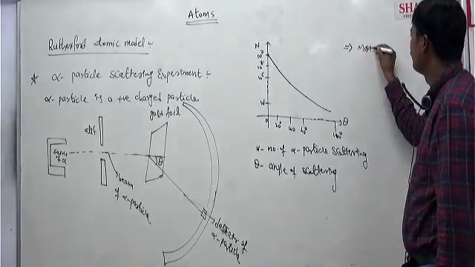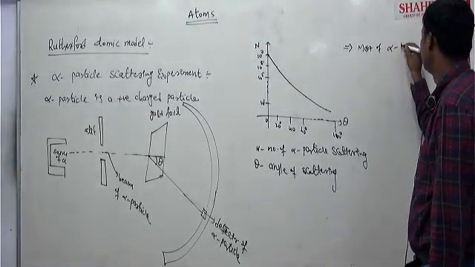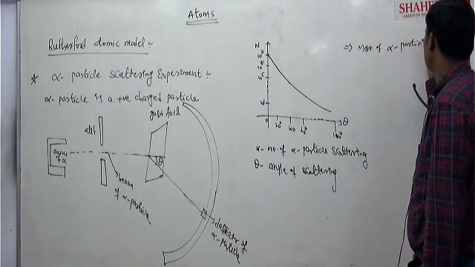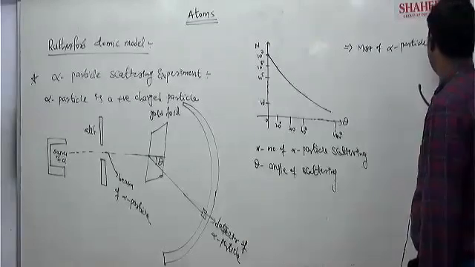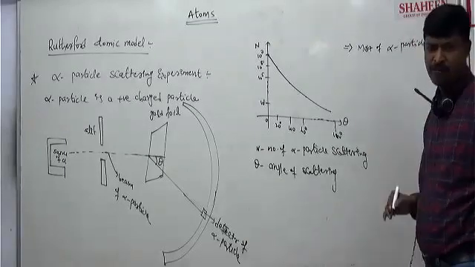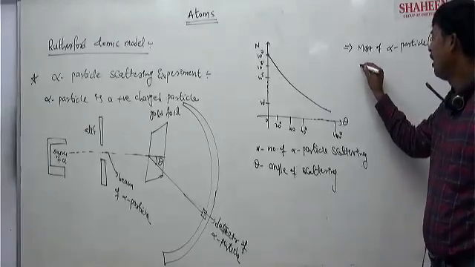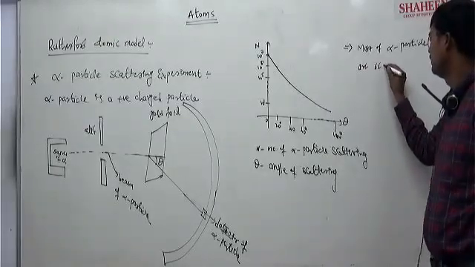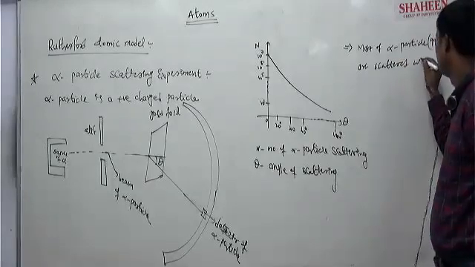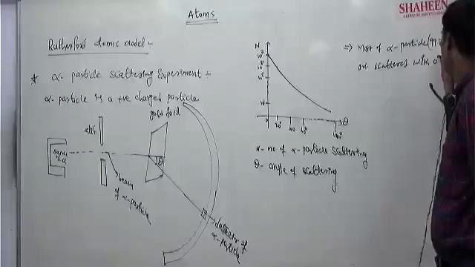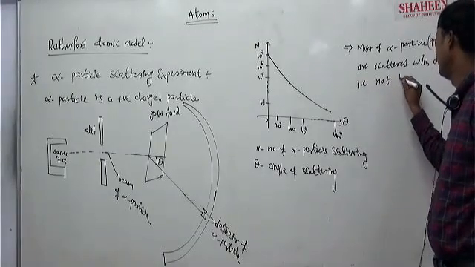Most of the alpha particles, like 99.86% of alpha particles, are scattered with 0 degree, that is, not deflected.